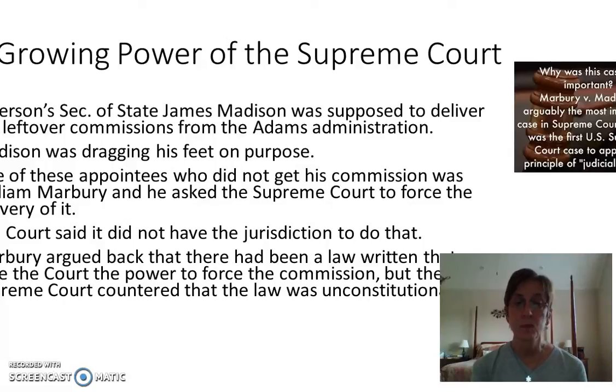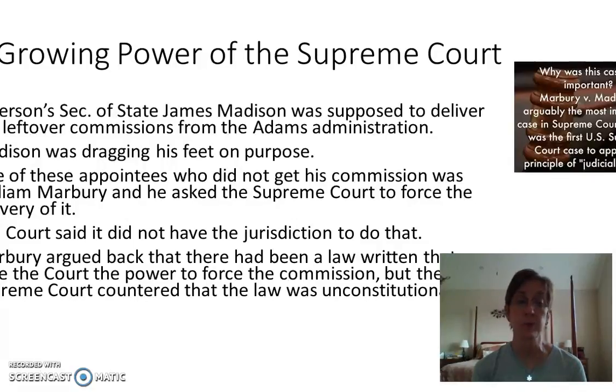All right, so this is very important because Jefferson's Secretary of State was James Madison, and he's supposed to deliver all of the leftover paperwork, the commissions, from the Adams administration. So Adams makes these judge appointments, he leaves office, all this paperwork's left over, and Madison, the Secretary of State for Jefferson, is supposed to make sure all these things are cleaned up and everybody gets what they need. But Madison is dragging his feet on purpose. One of these appointees who did not get his commission, his name was William Marbury.